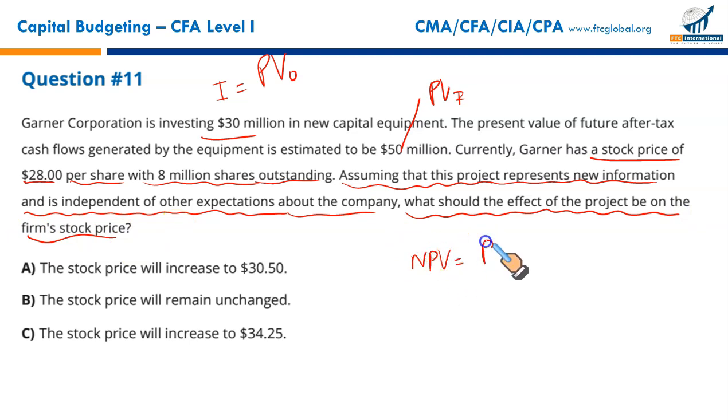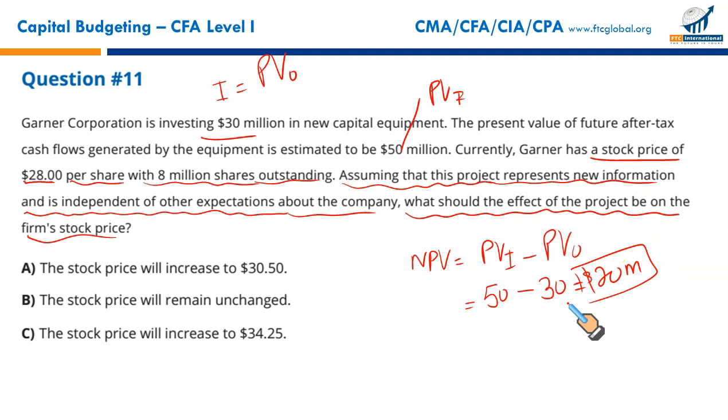NPV is the present value of inflows less initial investment or the present value of outflows. Present value of inflows is expected to be 50, outflows right now 30 million, so it means the total net present value is 20 million. This 20 million will increase the worth of the firm. If split on per share basis, which are 8 million, this project is expected to raise the share price by